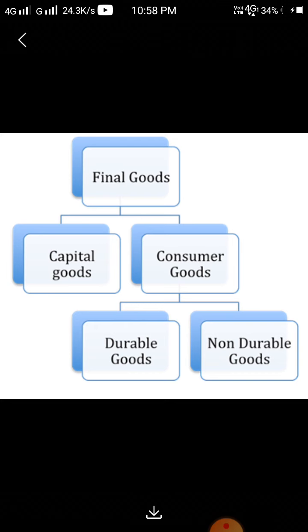The consumer goods are used for satisfaction of human wants, and capital goods are used for further generation of production. These final goods depend upon the uses of those goods. If the producer uses that good for generating income, that is called capital goods, and if the household uses the goods for consumption, that is called consumer goods.